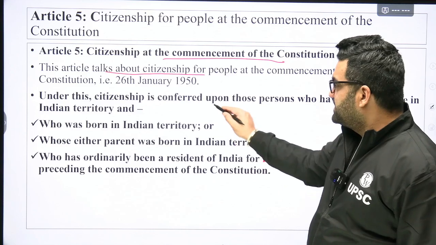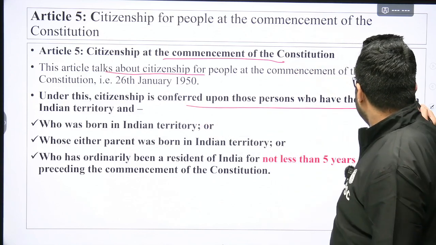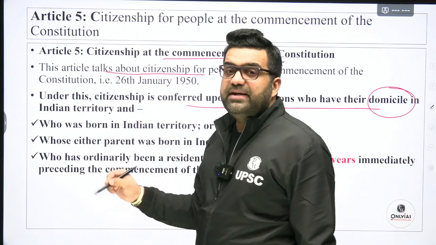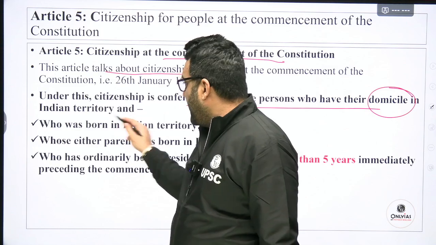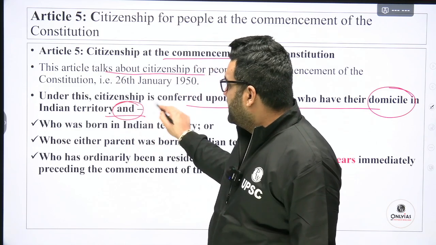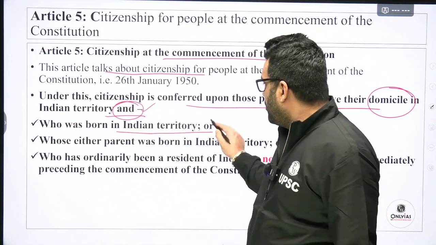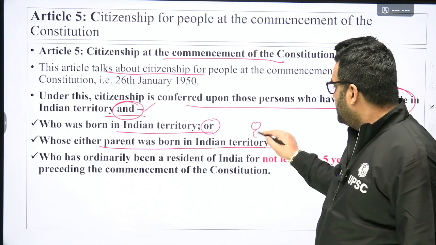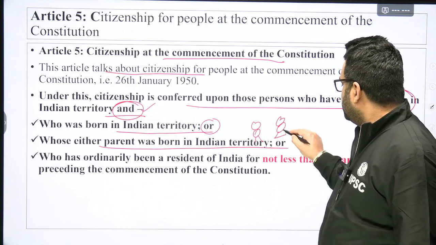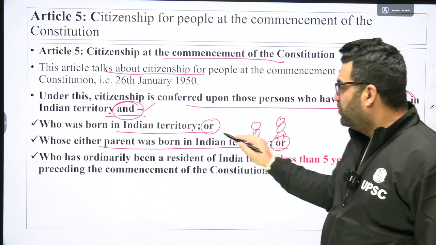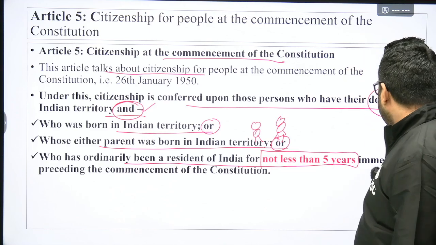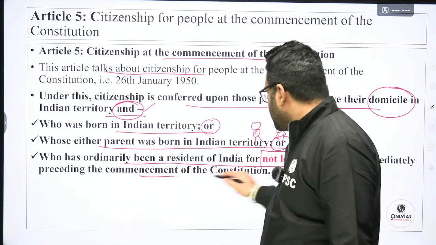Under this, citizenship is conferred upon those persons who have their domicile in Indian territory, who were residing in Indian territory, and who was born in Indian territory or whose either parent, mother or father, was born in Indian territory, or who has ordinarily been a resident of India for not less than 5 years immediately preceding the commencement of the Constitution.